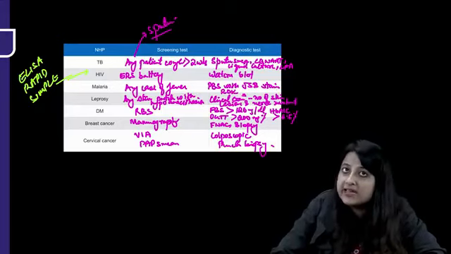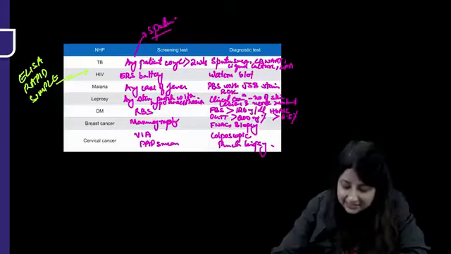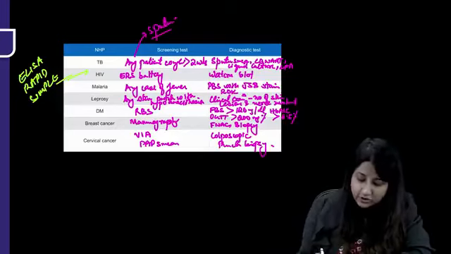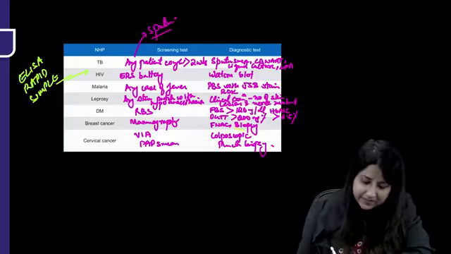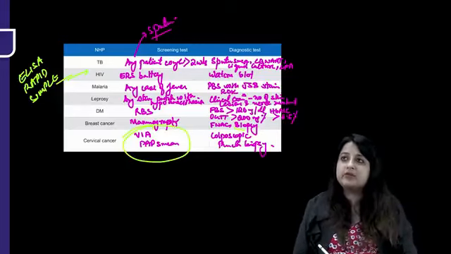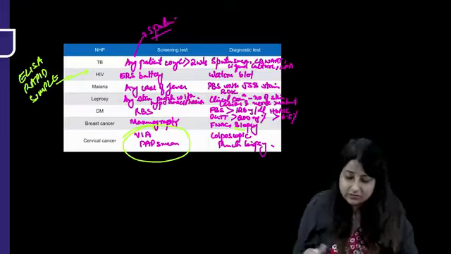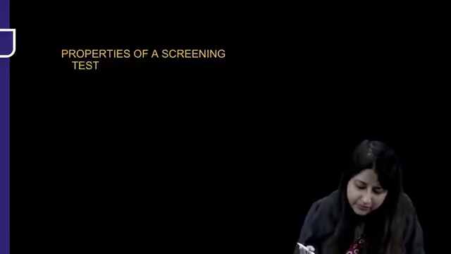Although in young women to detect breast cancer we should do an MRI, that cannot be used as a screening modality. It will be too expensive. Diagnostic tests are FNAC and biopsy. Similarly, VIA for cervical cancer is preferred at sub-center and PHC levels. Pap smear is preferred at higher levels. So this is just one of the things.